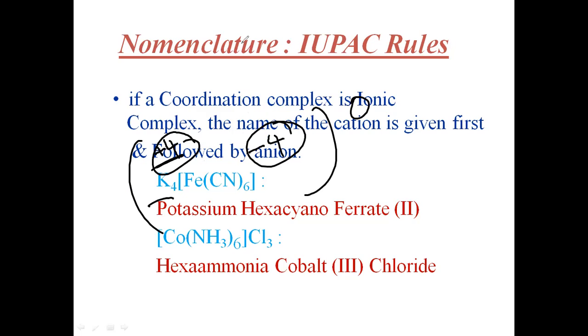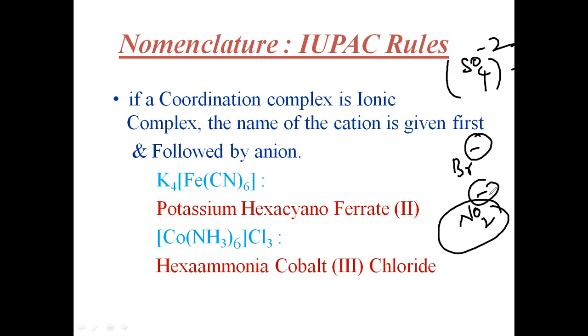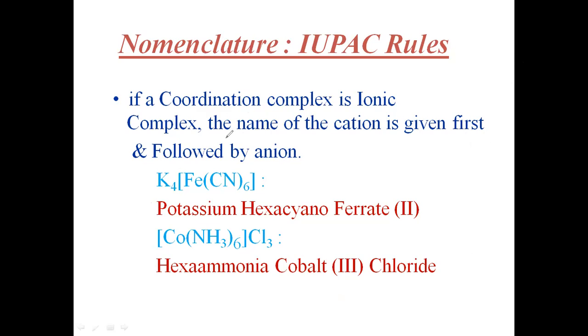Because here we are not seeing any charge, right? Now if sulphate is there, SO4 -2, then the total charge is -2, because you can see it above. Br minus is a charge like this. If it is NO2 minus, the total charge will be -1. But in this case, there is no charge here. You will not find any charge on this total compound.